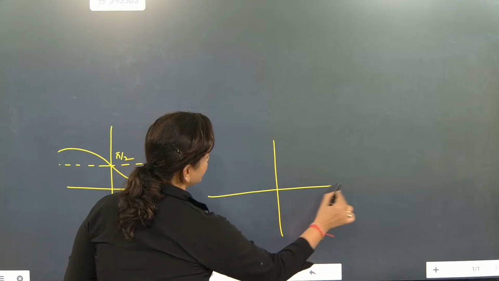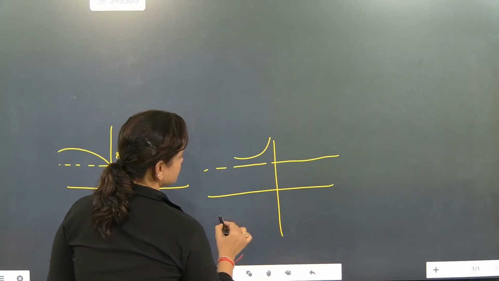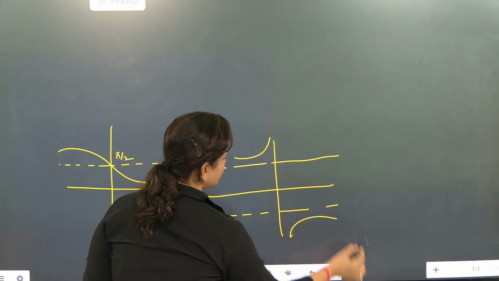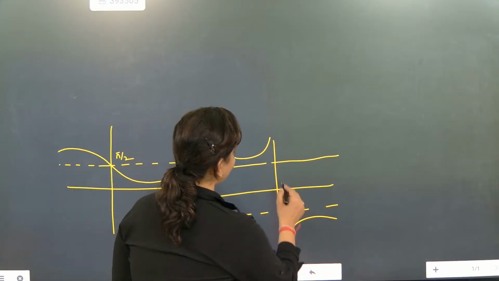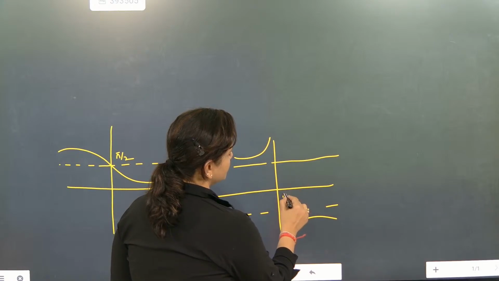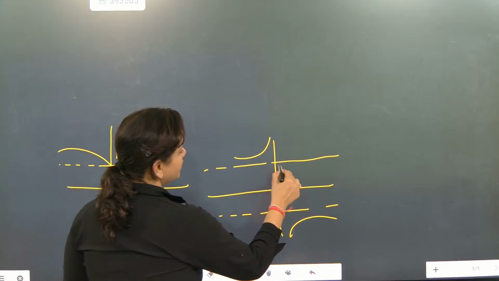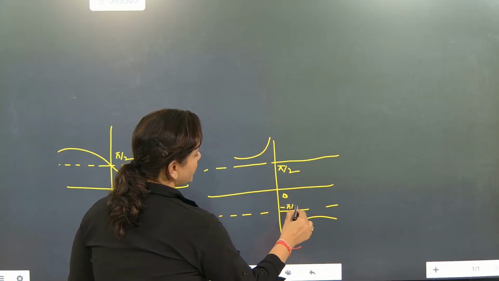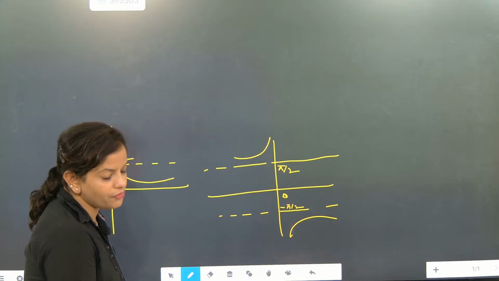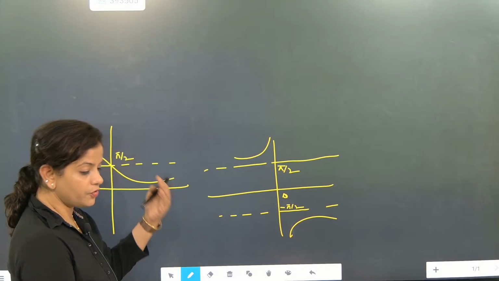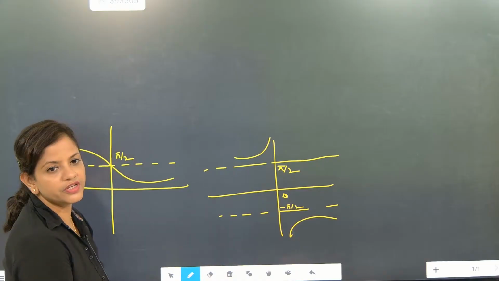One graph will be coming like this. Please draw this part. It will come like this. What type of graph is it? This pi by 2 is separating. This line will become pi by 2 and this one will become minus pi by 2. Come on, go for it. I told you today I am going to explain all the graphs. I will discuss everything, and then say which one is this?